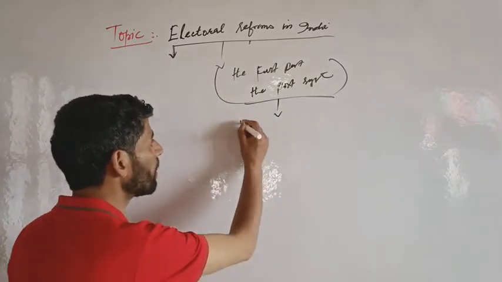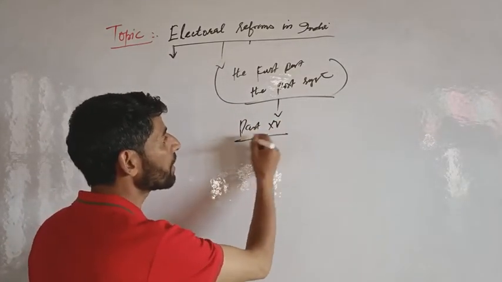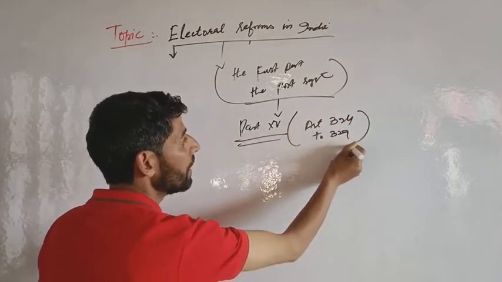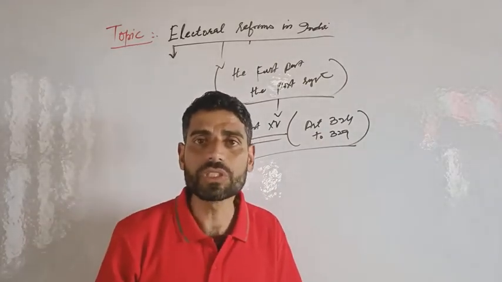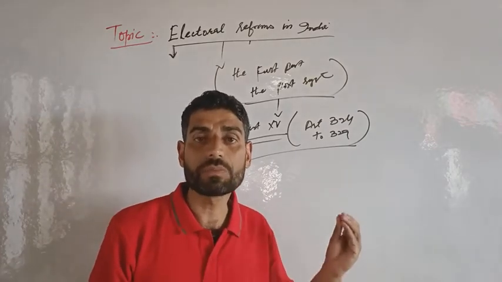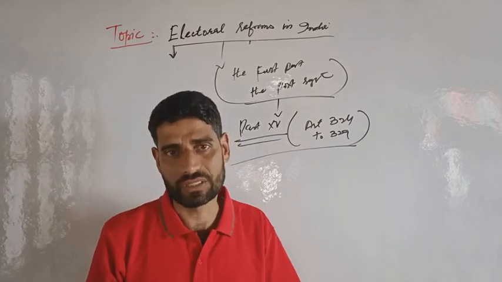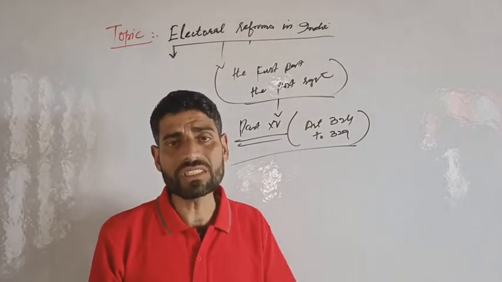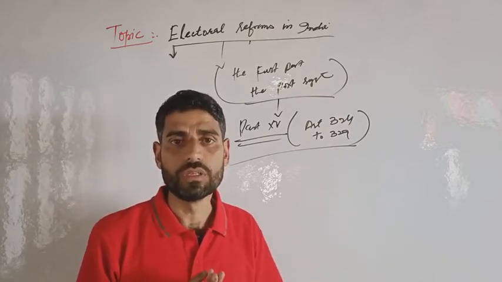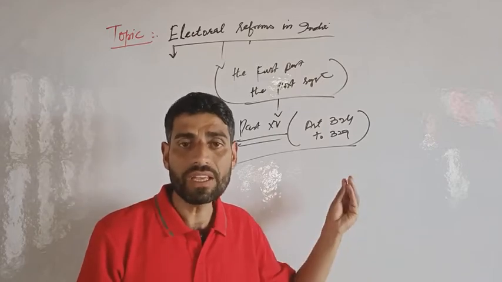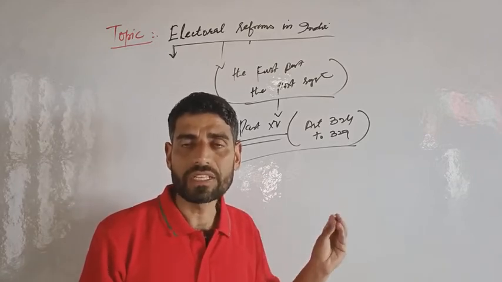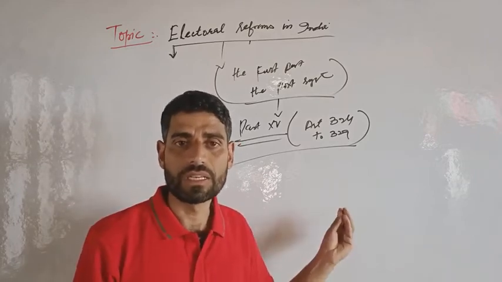As we know, Part 15 of the Indian Constitution, from Article 324 to 329, deals with elections, the Election Commission and electoral reforms. The Election Commission is a constitutional body entrusted with the responsibility of conducting free and fair elections. So we say that elections in India are generally free and fair, but this is not true for every constituency. There have been several challenges in the free conduct of elections which demand reforms in the electoral system.